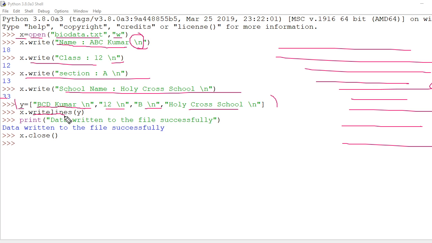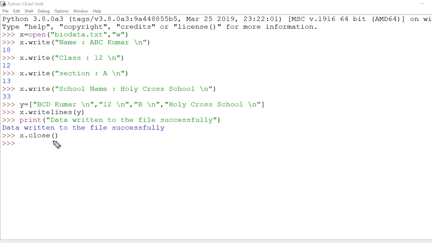Somebody told me to revise dictionary once again, so that also I am going to do. Dictionary, list, and all things once again I am going to show you. Nothing to worry, but concentrate here first. Here you see, I had given a message, then I need to close the file. So this is done. What is the file name? biodata.txt. Now how to read this? Okay, that I'm going to show it to you.